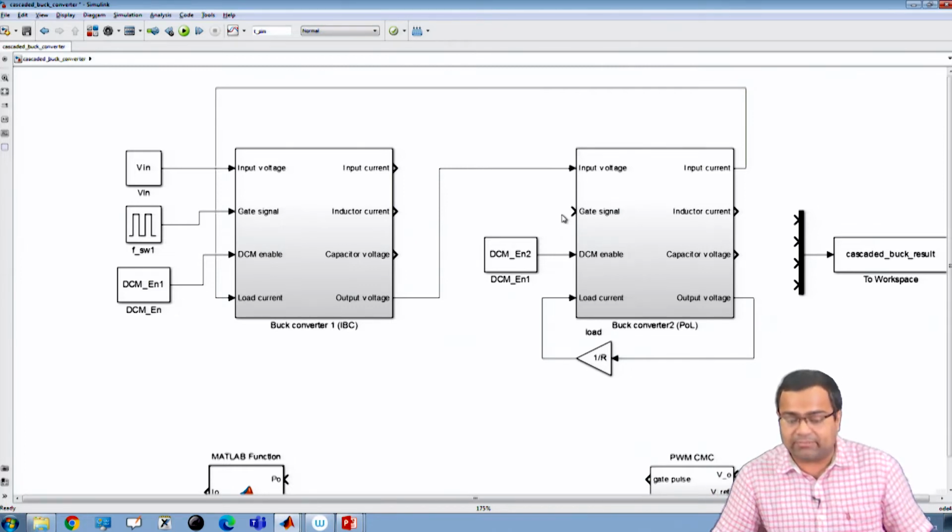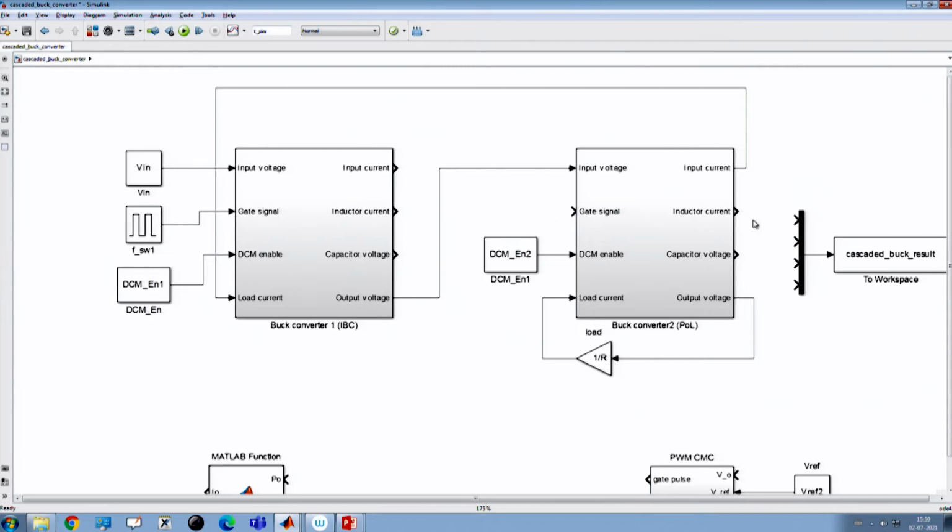Now, what do I need to give? I need to provide a gate signal for the second stage. And what do I want to observe? I want to observe the inductor current of my first stage, so let us connect it. I want to observe the inductor current of the second stage, that is my channel 2. I want to observe the output voltage of the first stage, that is my channel 3, and the output voltage of the second converter, that is my channel 4.